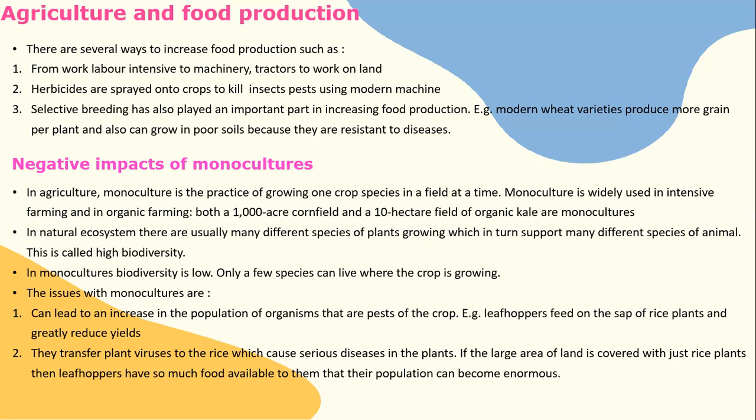The issues with monocultures are, first, they can lead to an increase in the population of organisms that are pests of the crop. For example, leafhoppers feed on the sap of rice plants and greatly reduce yields. Number two, they transfer plant viruses to the rice, which cause serious diseases in the plants. If a large area of land is covered with just rice plants, then leafhoppers have so much food available to them that their populations can become enormous.